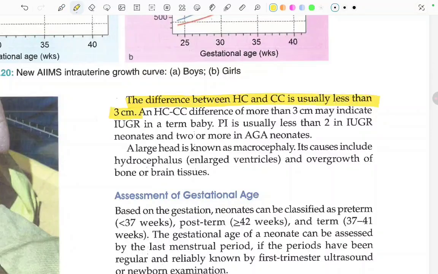A head circumference, chest circumference difference of more than 3 centimeters may indicate IUGR in a term baby. Ponderal index is usually less than 2 in IUGR neonates and 2 or more in appropriate for gestational age neonates.